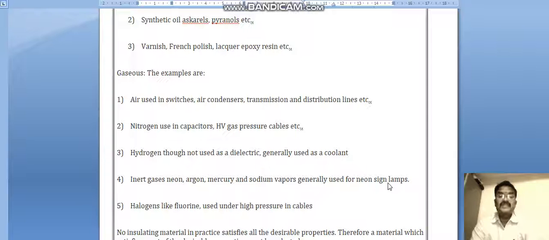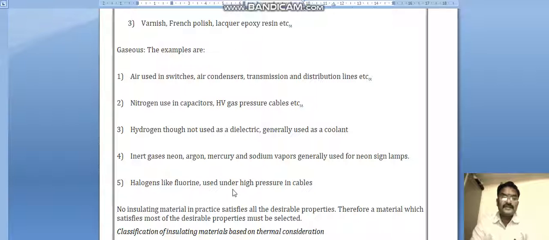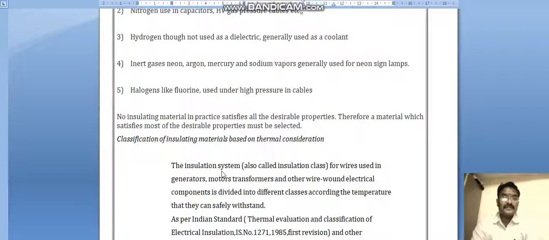Halogens like fluorine are used under high pressure in cables. No insulating material in practice satisfies all the desirable properties. Some drawbacks exist for all insulating materials, so which material we need should be decided based on the type of machine.